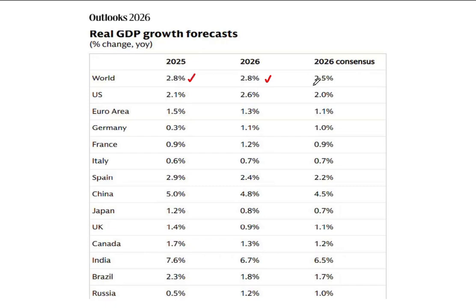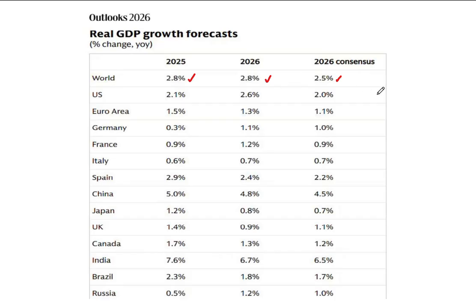The consensus rate, however, based on other experts, is slightly lower than that put forward by Goldman Sachs. The consensus rate for 2026 is 2.5%.